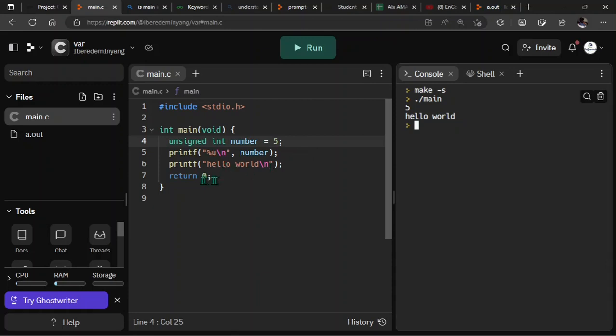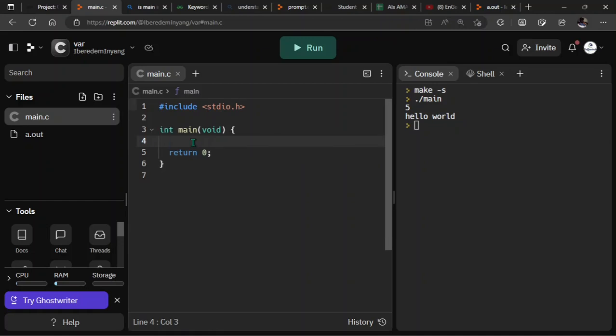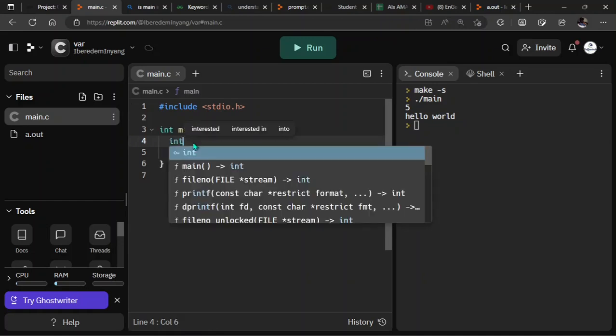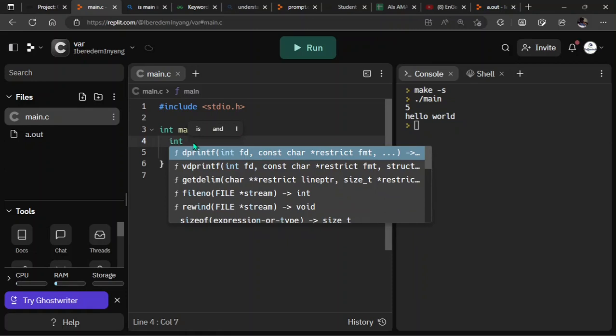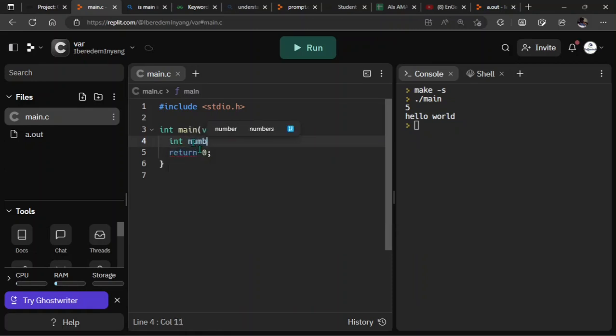So let's see how it works in terms of programming. All right, I'm going to write a simple code right here to describe that. So let me take this one off for now. Okay, and then let's declare a variable. Let's call this integer. That's a data type. I'm going to call this one num, that's for number.